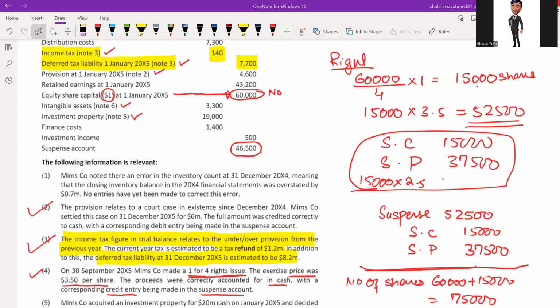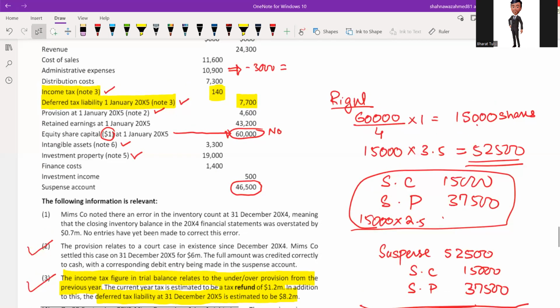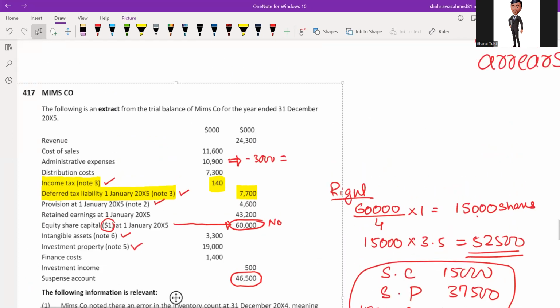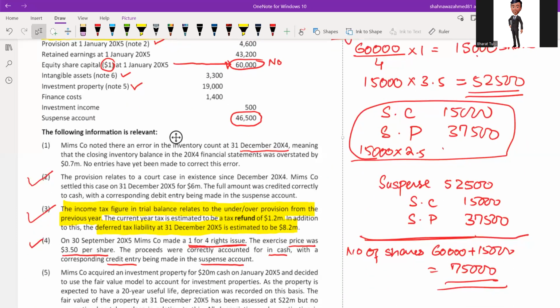Now see, adjustment number 1. It is related with an error in the inventory. The company noted there an error in the inventory count at 31st December 20X4. That is in the last year. Meaning that the closing inventory balance in the last year was overstated by 0.7 million. What would be the effect of this on a statement of changes in equity and profit and loss account?